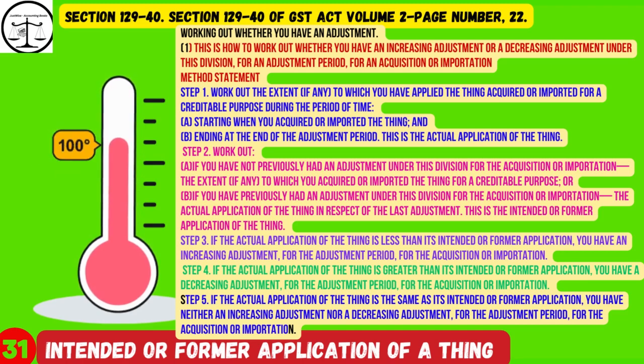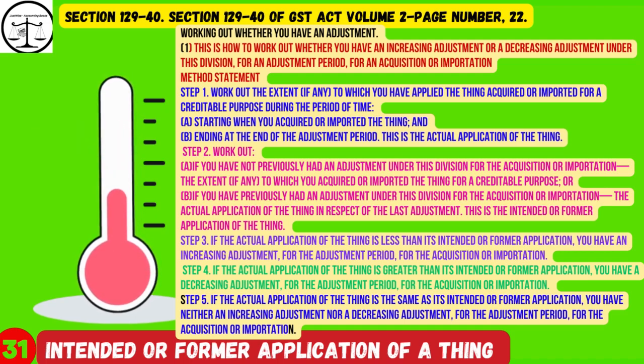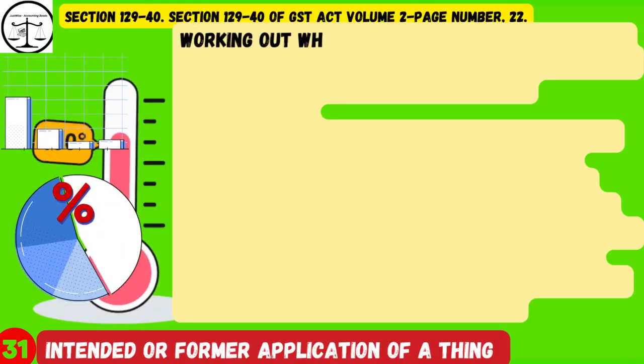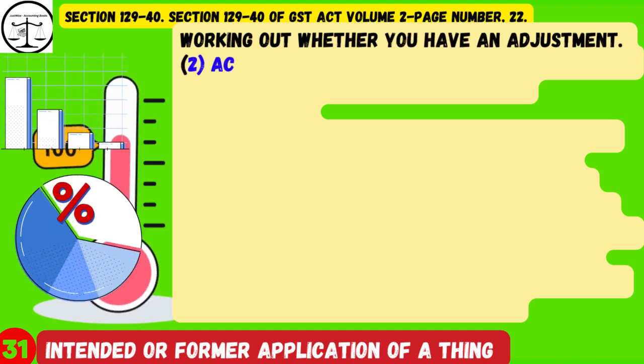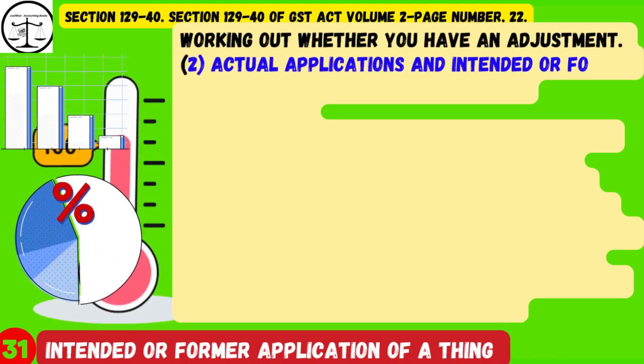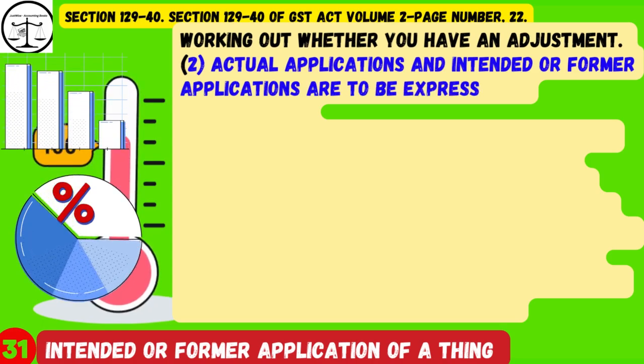Step 5. If the actual application of the thing is the same as its intended or former application, you have neither an increasing adjustment nor a decreasing adjustment, for the adjustment period, for the acquisition or importation. 2. Actual applications and intended or former applications are to be expressed as percentages. 3.